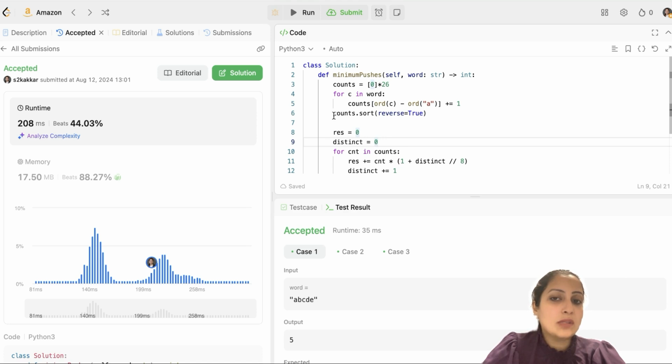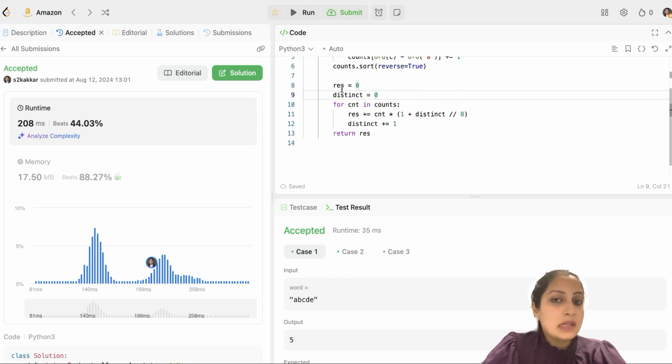Now I'll sort the counts array in descending order. That's what I have done here. Then I'll initialize my result value and distinct alphabets value. So every count in counts corresponds to one distinct alphabet ranging between small a and small z. And that's what I'm doing. For every count in counts, I'm incrementing my distinct. And I'm using that distinct and doing an integer division by 8 to get how many key presses I need. So if my distinct alphabets count is less than 8, I can divide them to distinct keys and I have to do only one press. So that's why I'm doing a division by 8 and adding 1 there.